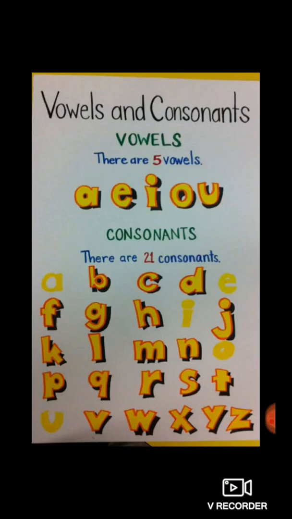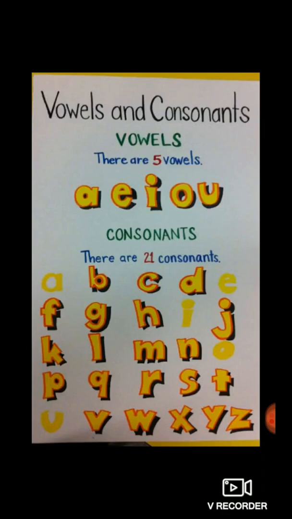Consonants. Now what do you mean by consonants? Yes, there are 21 consonants. They are B, C, D, F, G, H, J, K, L, M, N, P, Q, R, S, T, V, W, X, Y, Z. So students, by this you can understand one thing, that there are 26 alphabets.